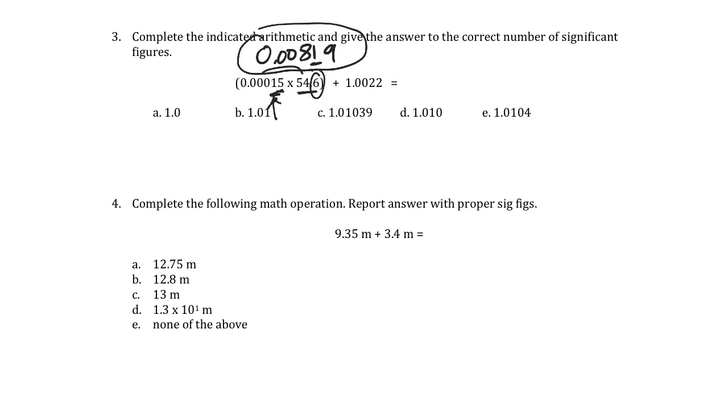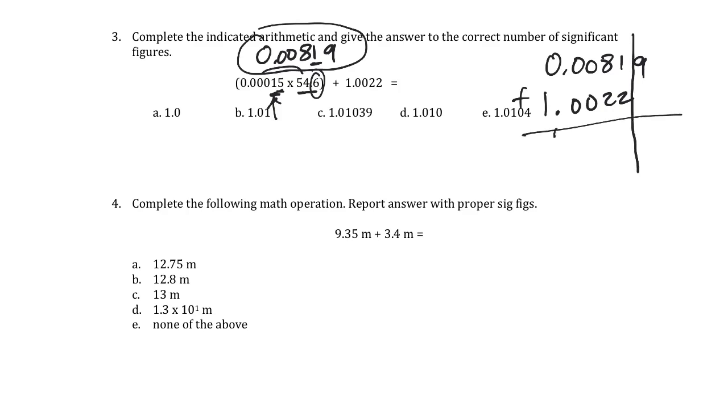So if we just had the first problem, imagine we don't have the addition here, the answer would be 0.0082. Now, we need to do our next step. We don't necessarily want to round more than one time in this problem. So what I might do is set this number up here and then add my next number, because when we're doing addition and subtraction, it's all about where the placeholders line up relative to the same decimal place. So we have 1.0022 ending in the tenths, hundredths, thousandths, 10,000ths position. We have this value here, 0.00819.